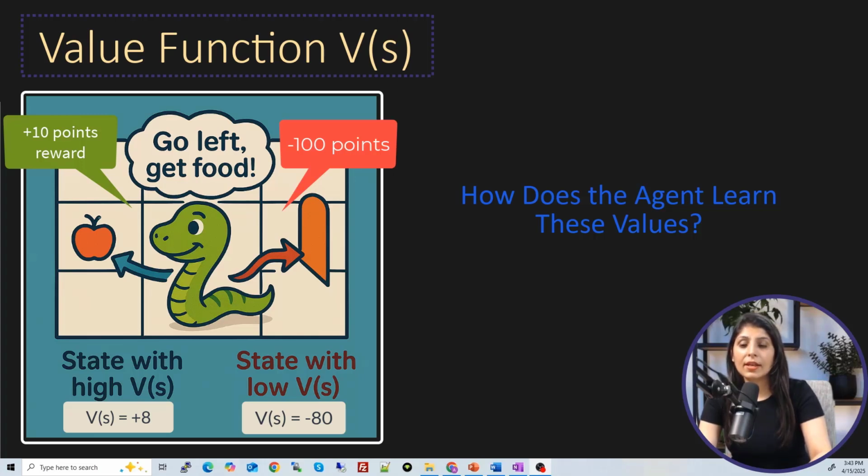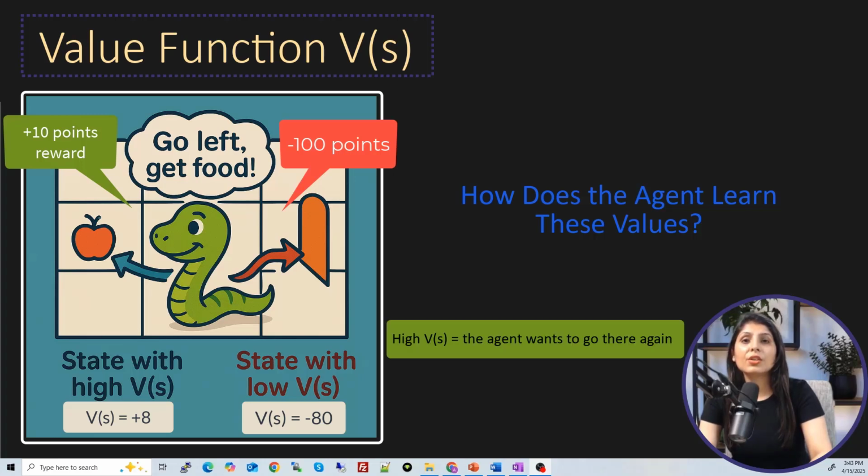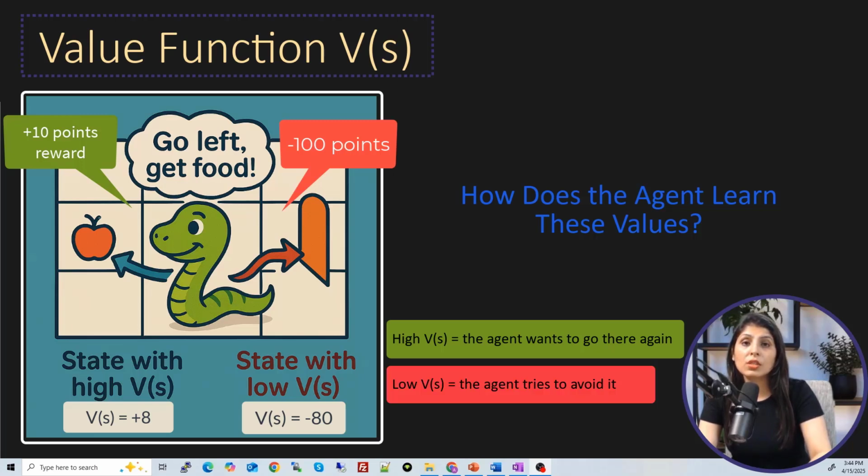So in short, high V of S means the agent wants to go there again, because those states are the states where the agent will get rewards. And low V of S means the agent tries to avoid those states where the value of state is low. So here you can see that value functions are super important. They help the agent make smarter choices and plan better moves in the future.